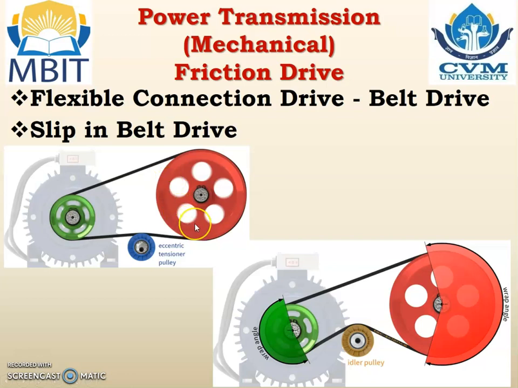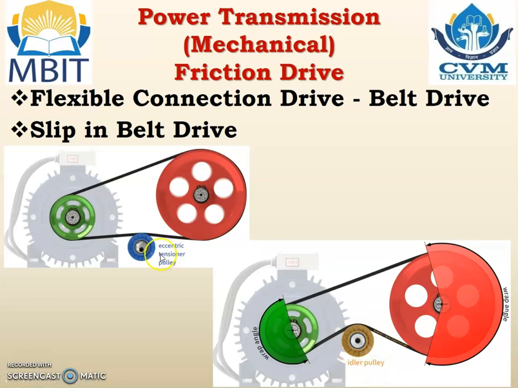Slip in the belt drive. When we continue to run the belt drive, after some time or after some operation, the belt is elongated. As the belt is elongated, the friction between the belt and pulley will reduce. To nullify that effect, we have two choices. One, we can replace it with a new one, or the other is the idler pulley.